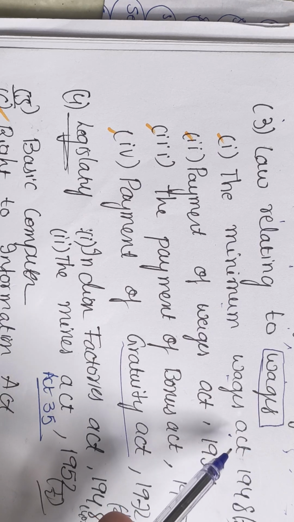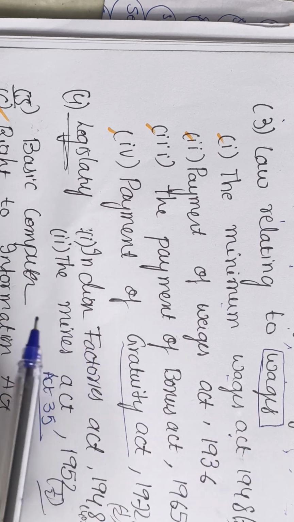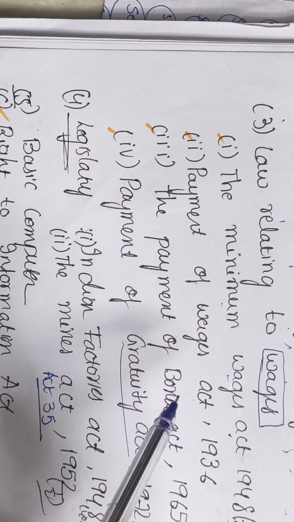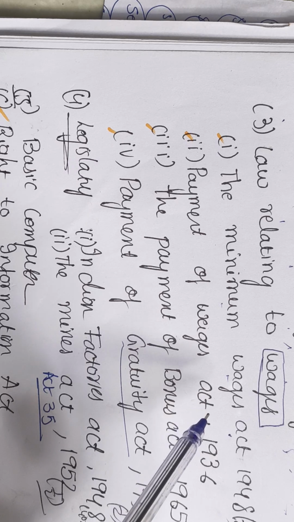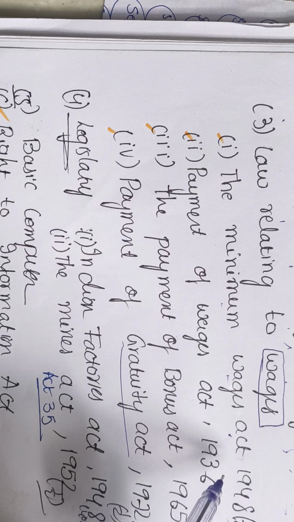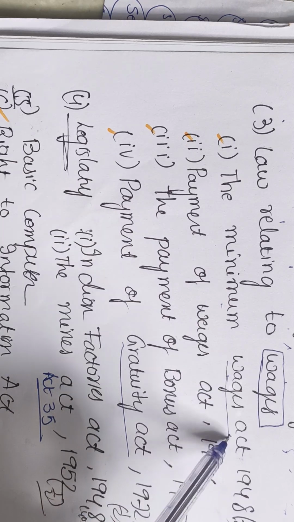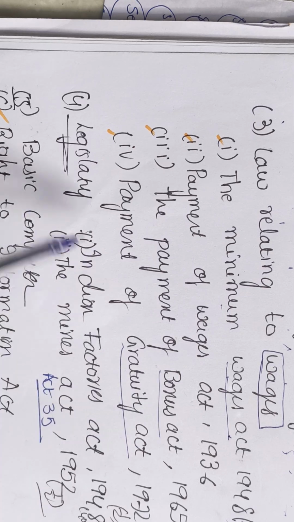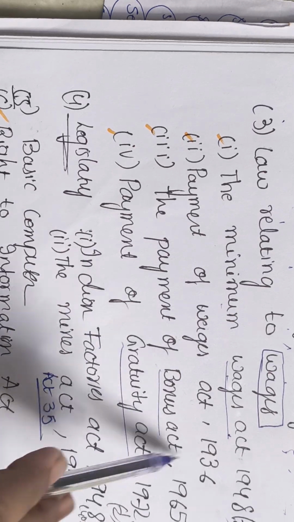It will be mostly in the mines, which are underground. Mines are very hazardous places, and there will be hazardous chemicals also. The wages will be decided according to the work, so they should give the bonus also. So the Bonus Act also comes under this.